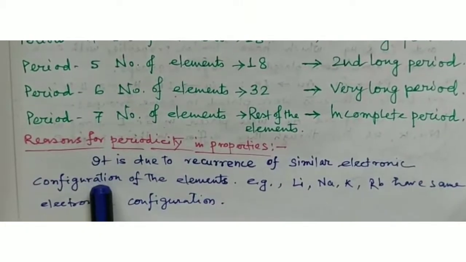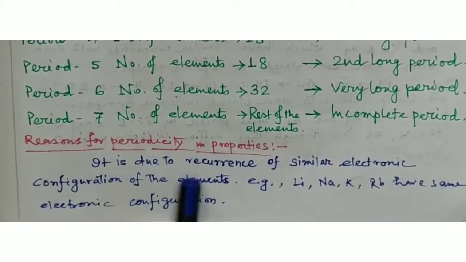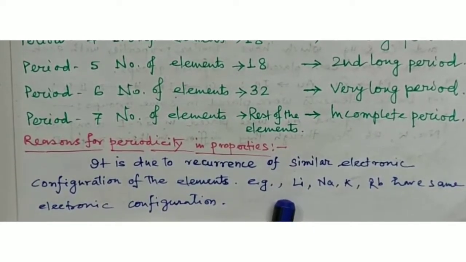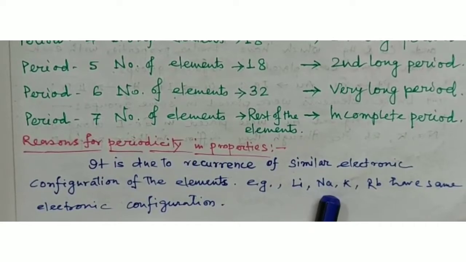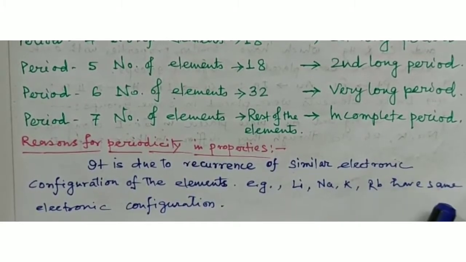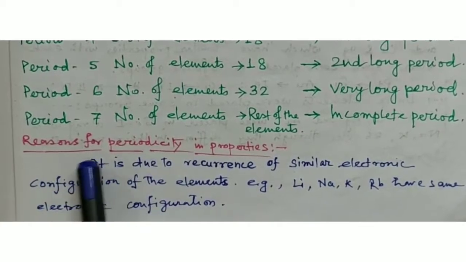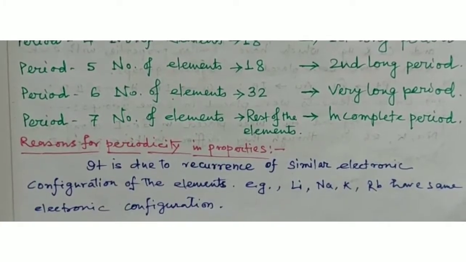What is the reason for periodicity? It is due to recurrence of similar electronic configuration of the element. As for example, lithium, sodium, potassium, rubidium have the same electronic configuration, and for that reason the periodicity appears.